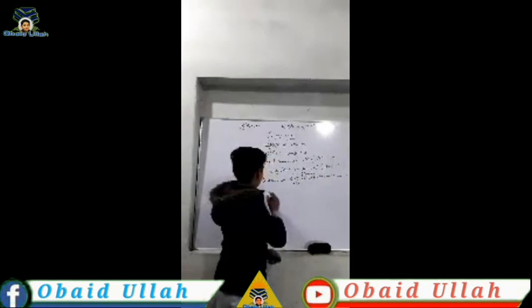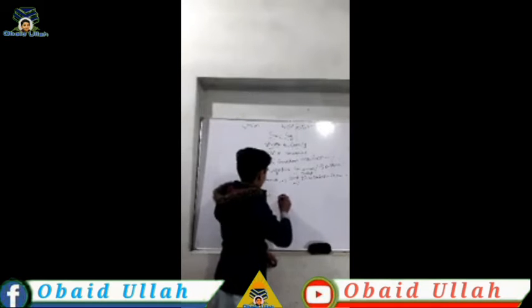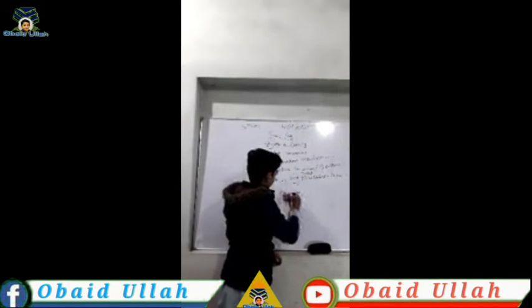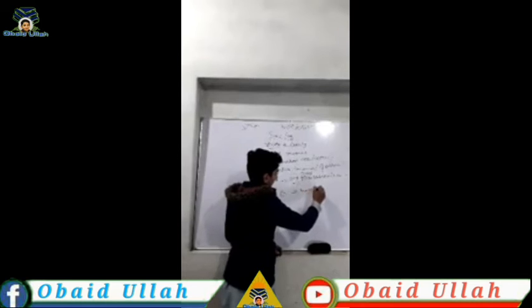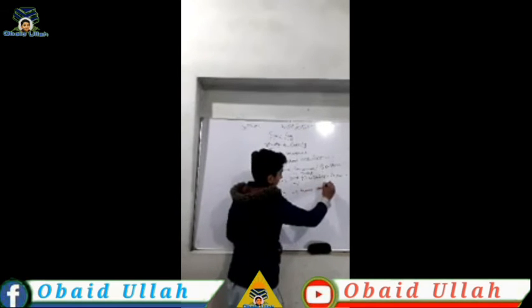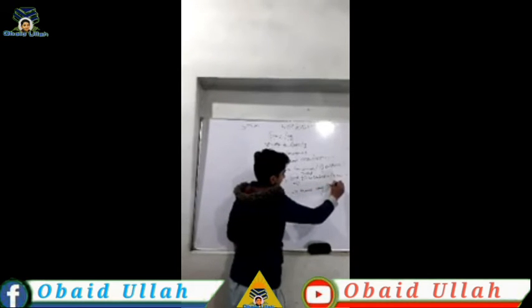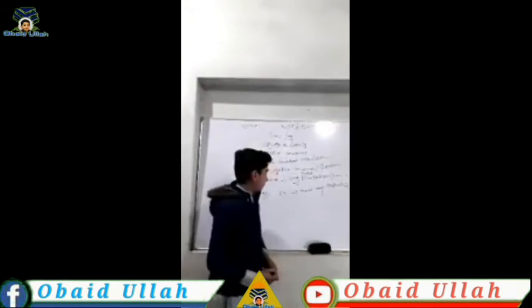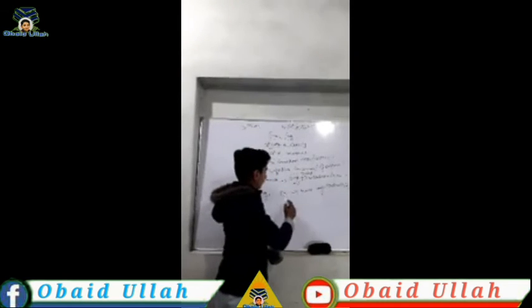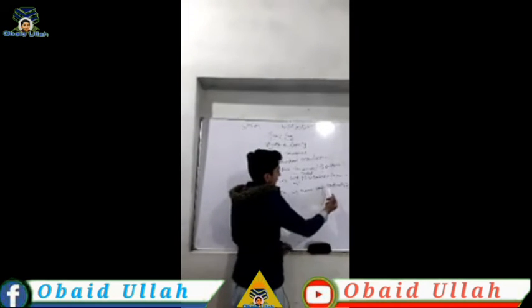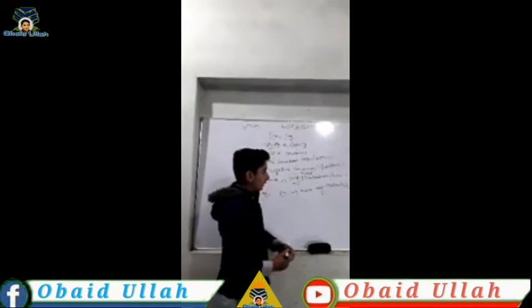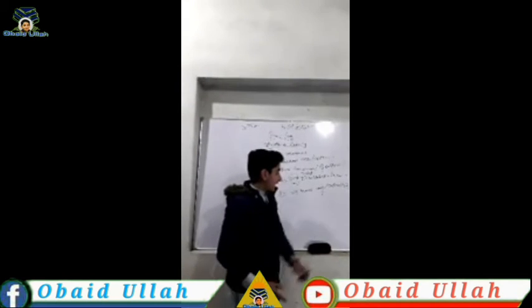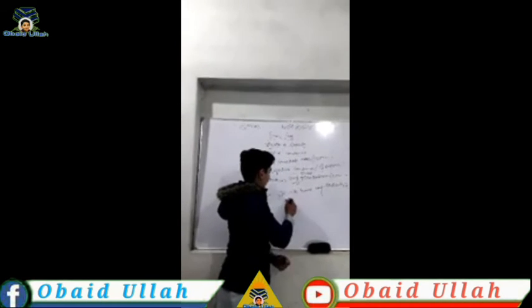Let me give an example: do we have any students? Here I use the question mark because it's a question sentence. We use the auxiliary at the first. So we can say, do we have any students? This is a question because we use a question mark at the end and an auxiliary at the first.